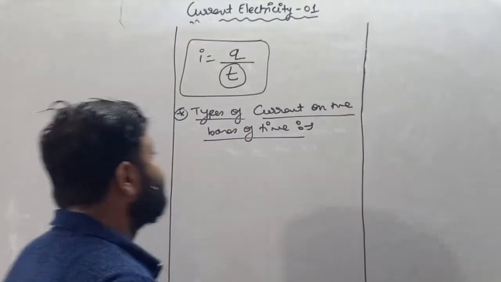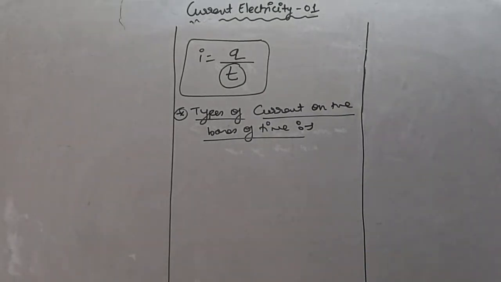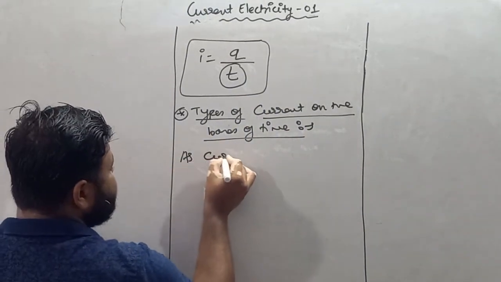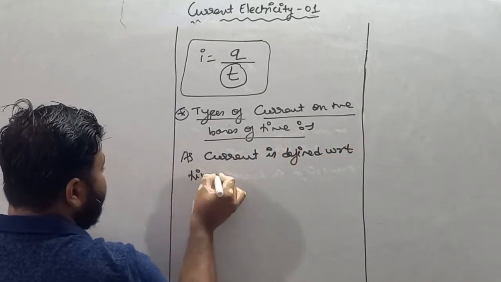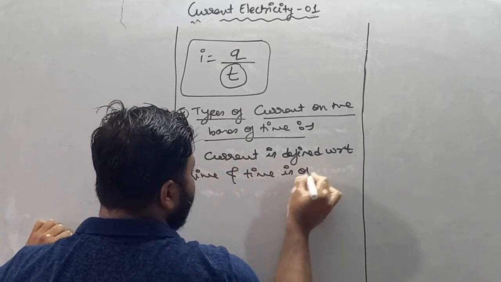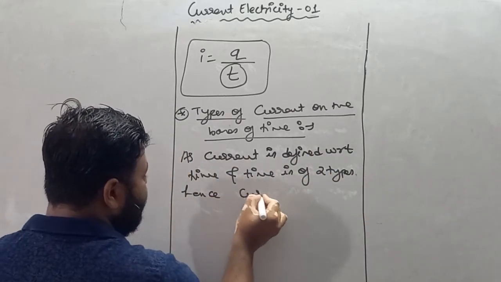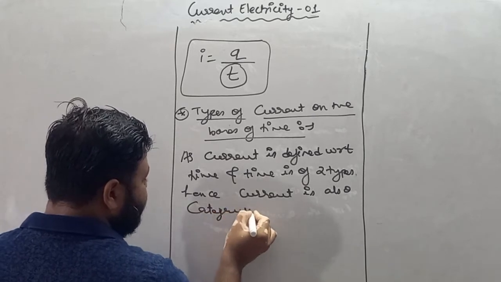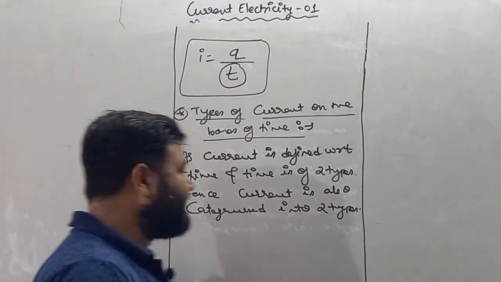So write down, as current is defined with respect to time, and time is of two types, hence current is also categorized into two types.